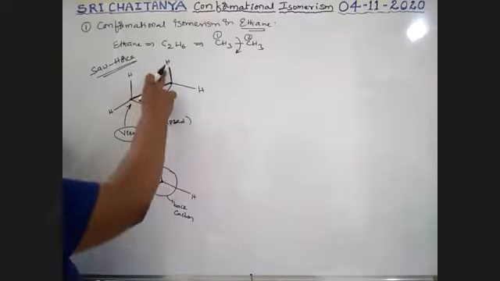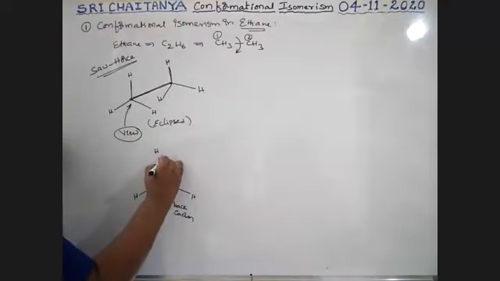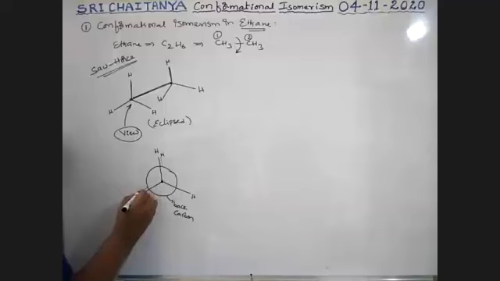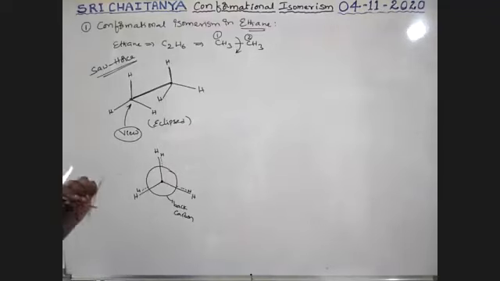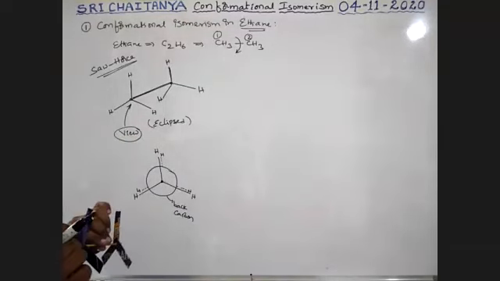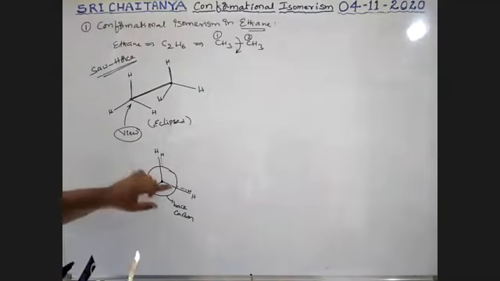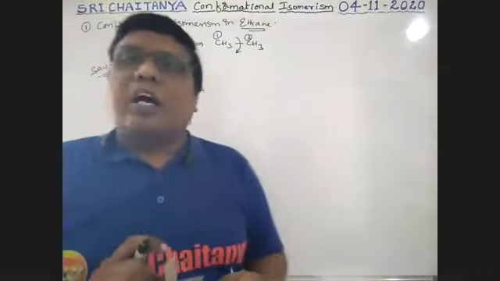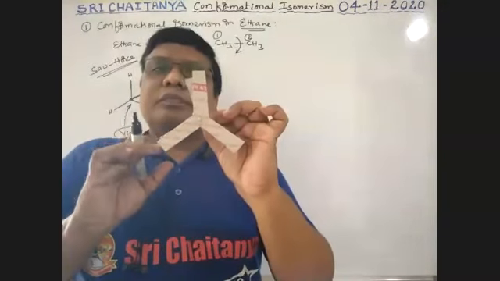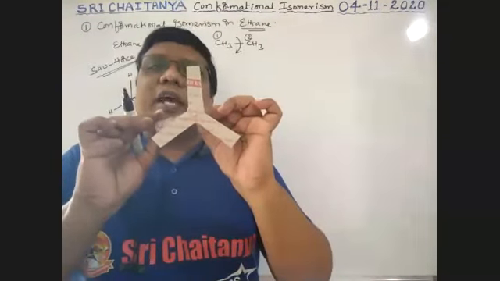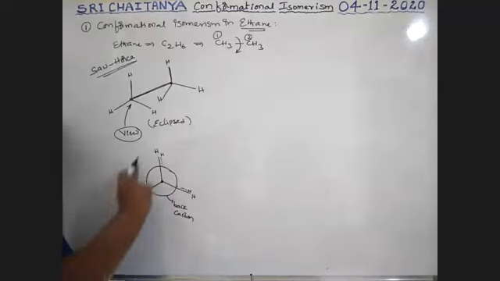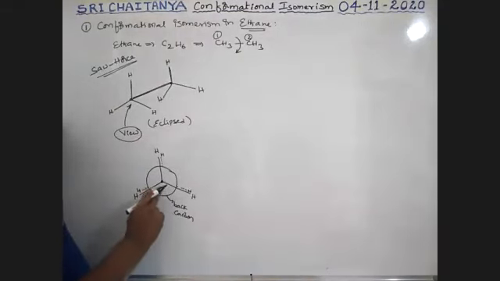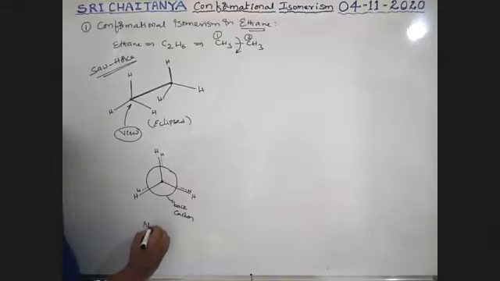Now this back carbon is also connected with 3 hydrogens, which are represented like this. This hydrogen, this hydrogen, and this hydrogen. So this one and this one are the same, boys. All these hydrogens are overlapped. So this is the front carbon as a dot and the back carbon as a circle. This structure is given by the scientist Newman, that's why it is called the Newman projection formula.